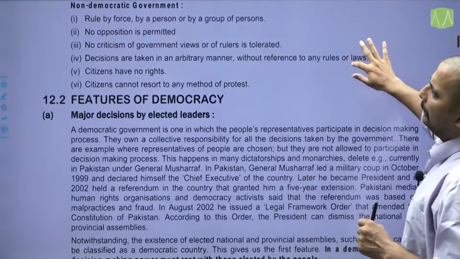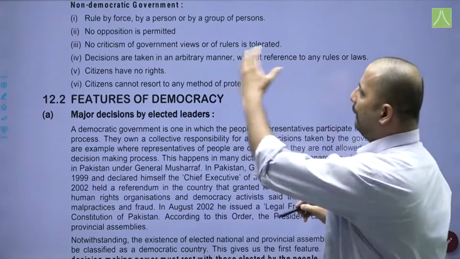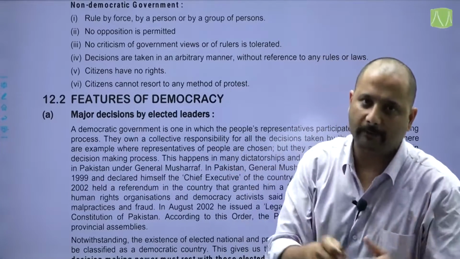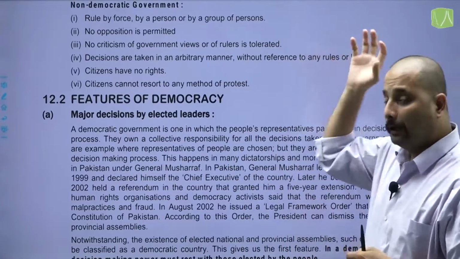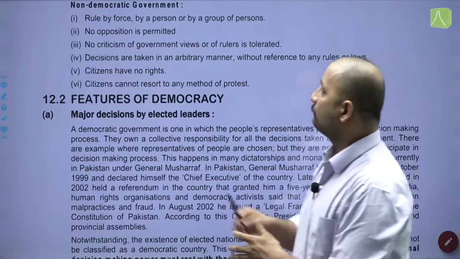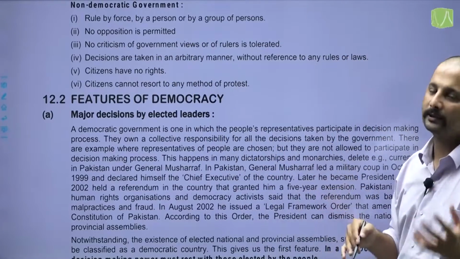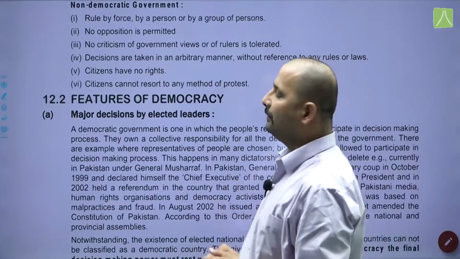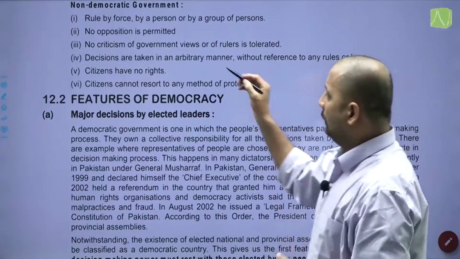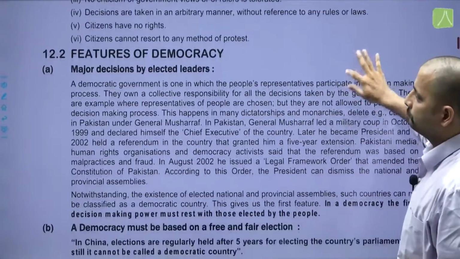Now let us look at some of the features of non-democratic government, that is rule by force, first of all by a person or a group of persons. No opposition is permitted. There is no kind of opposition allowed to function, because opposition would criticize the government, which they won't like. That brings us to the third point: no criticism of government views or of rulers is tolerated. Decisions are taken in an arbitrary manner without reference to any rules or laws. Citizens have no rights. Citizens cannot resort to any kind of protest.